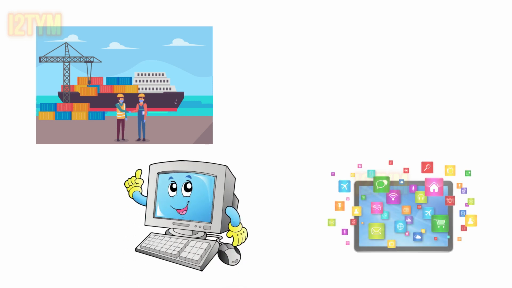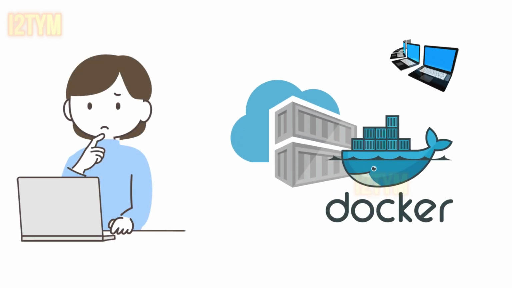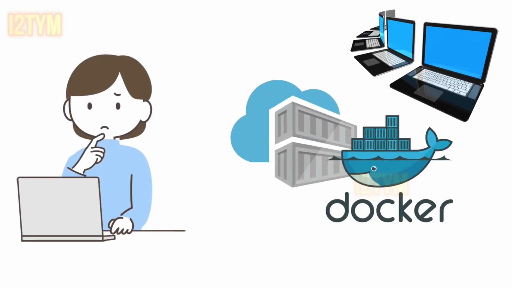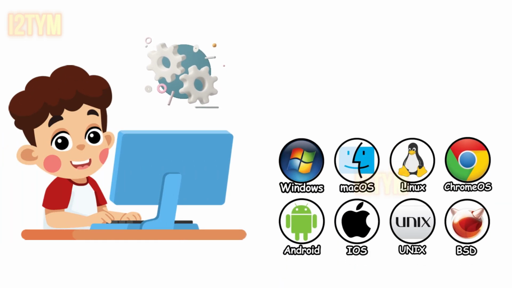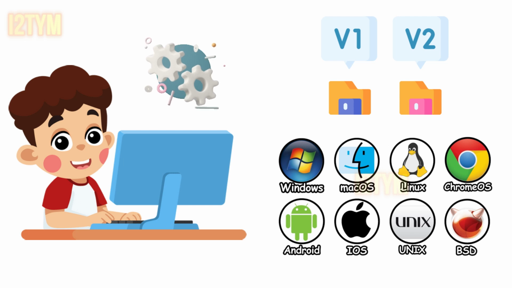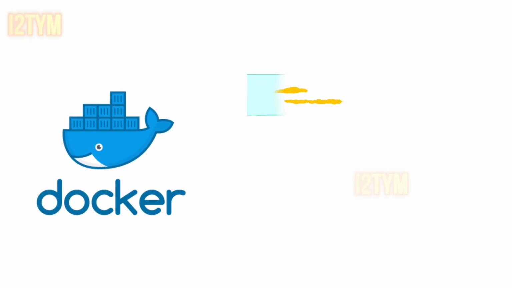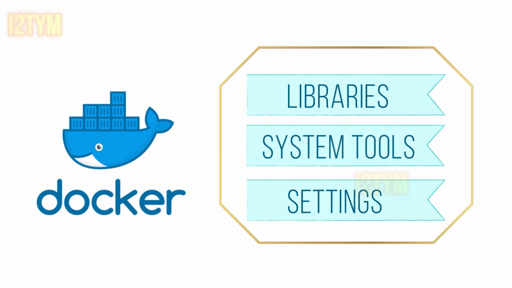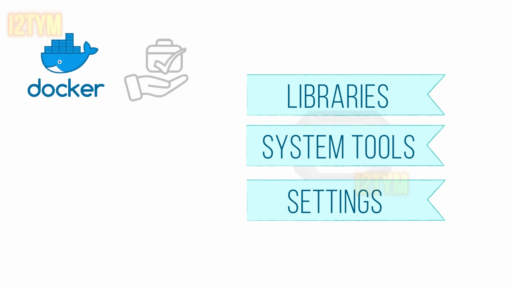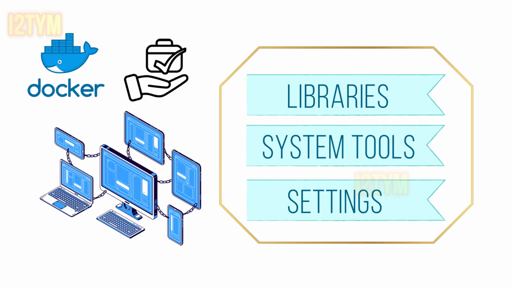Now, imagine your computer is like a port, and your application is the cargo. Before Docker, building an app on your laptop and running it somewhere else was a nightmare. Different computers had different settings, missing software, or incompatible versions. Docker changes all that. Docker packages your app and everything it needs, like libraries, system tools, and settings, into a single container. This container is portable, lightweight, and runs the same way on any computer, server, or cloud platform.